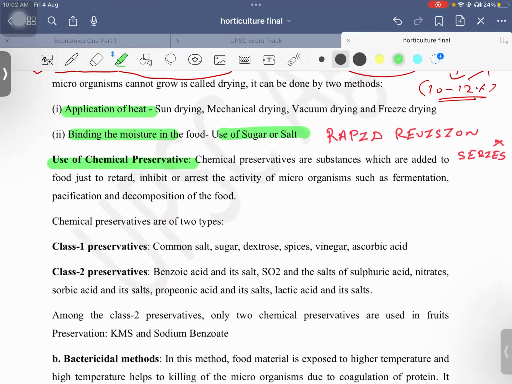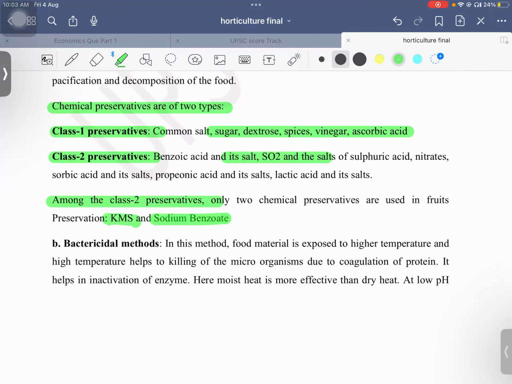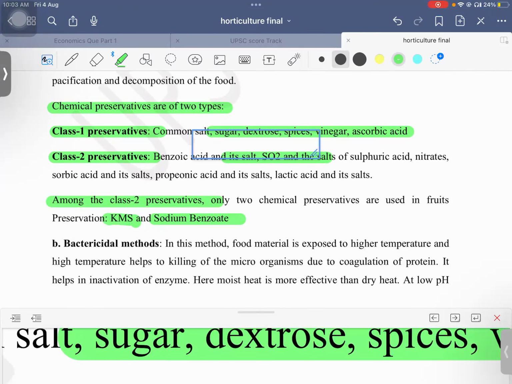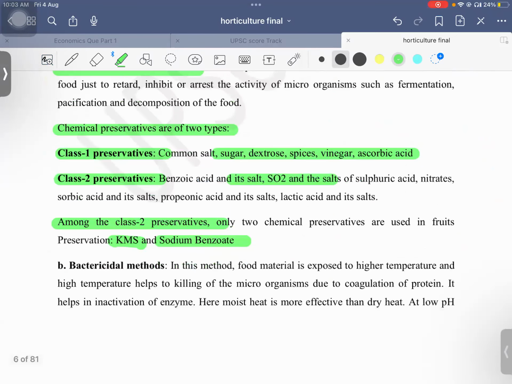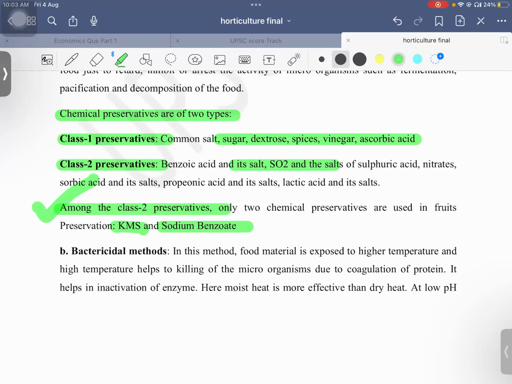Next is use of chemical preservative. Chemical preservatives are of two types, class 1 preservative and class 2 preservative. Class 1: common salt, sugar, dextrose, spices, vinegar, ascorbic acid. Then in class 2 we have benzoic acid. All these things are utilized. But in general, you should remember among the class 2 preservatives, only KMS and sodium benzoate are usually used in case of fruits. So this you should remember. Please remember, even if you don't remember other points, this point you should remember.